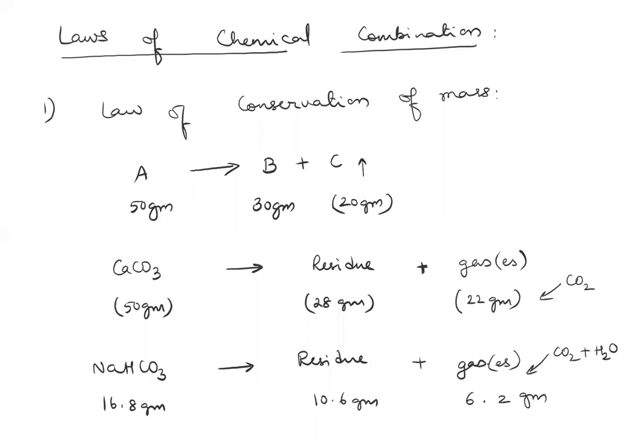Mass can be created, mass can be destroyed in your nuclear reactions. Okay, so if you take initial reactant 2 grams, the final product can be 3 grams. That is how nuclear reactions are. You can manipulate them. You can produce energy by destroying mass. You can create mass by taking energy. So mass can be converted to energy, energy can be converted to mass.